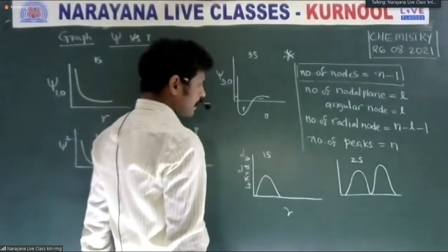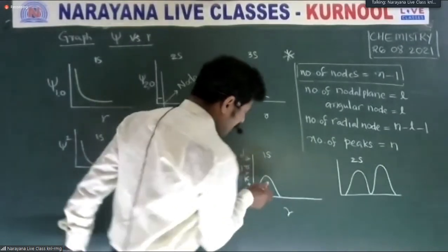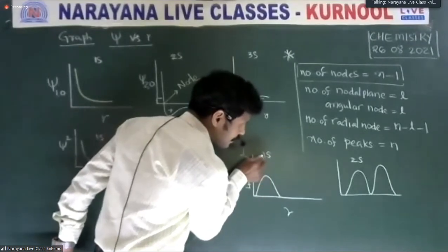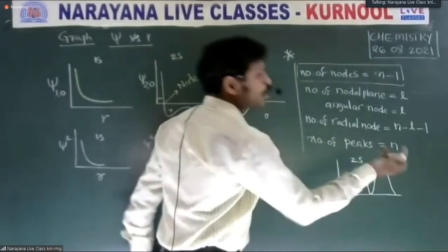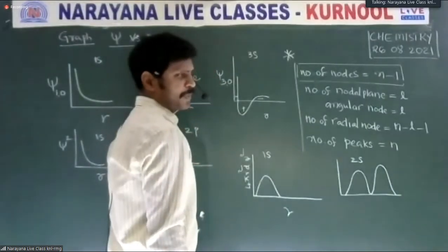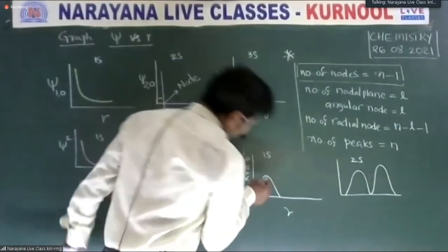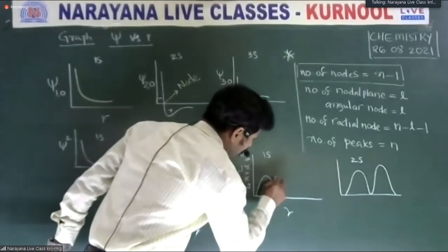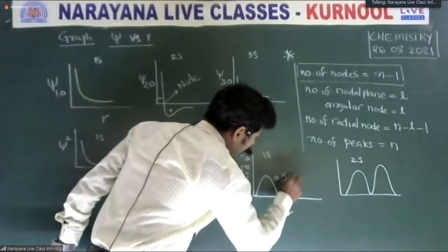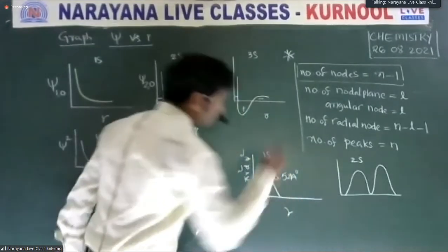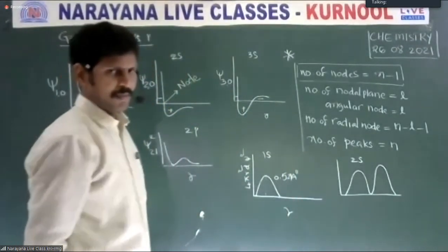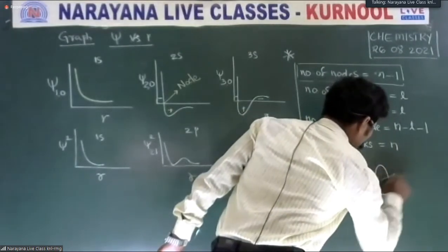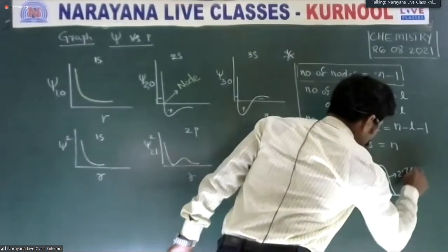Observe clearly the number of peaks here. Only one peak, right? The n value is 1. Here the number of peaks is 2, so 2 peaks are possible for the 2s orbital. For the 2s orbital, the peaks are at 0.529 angstrom and 2.7 angstrom.